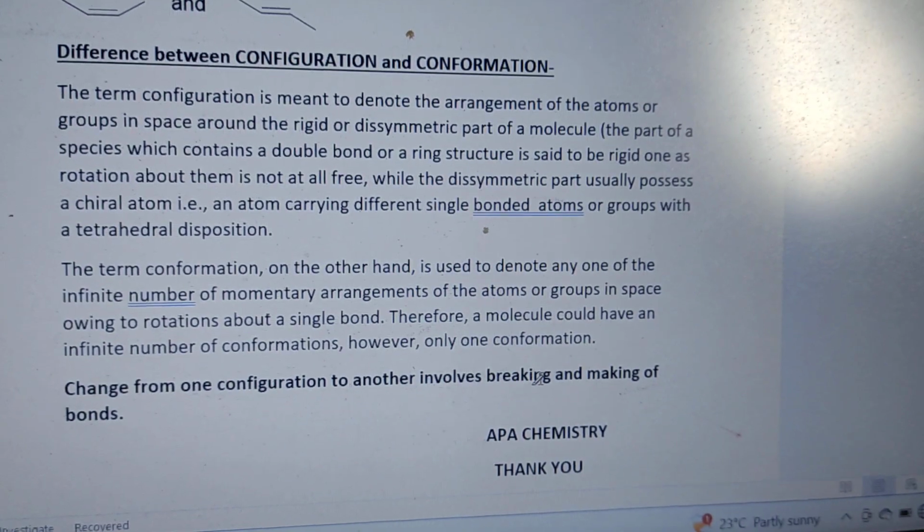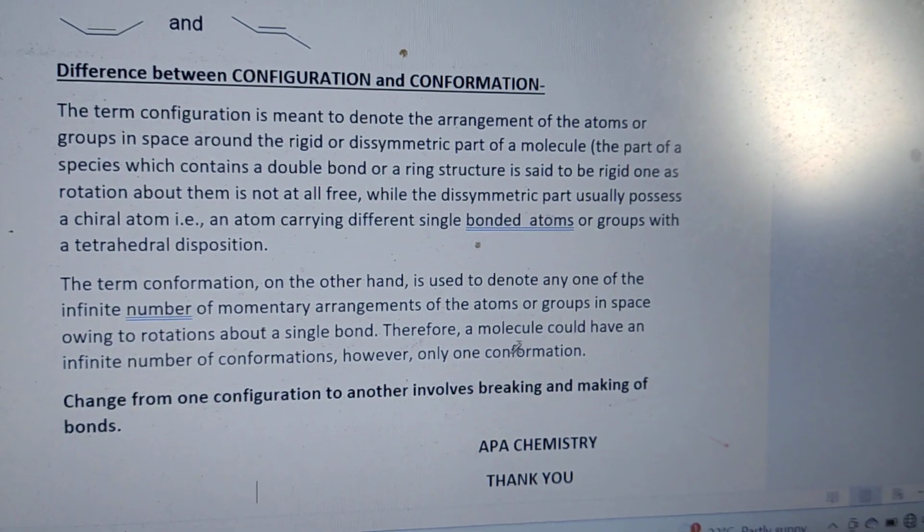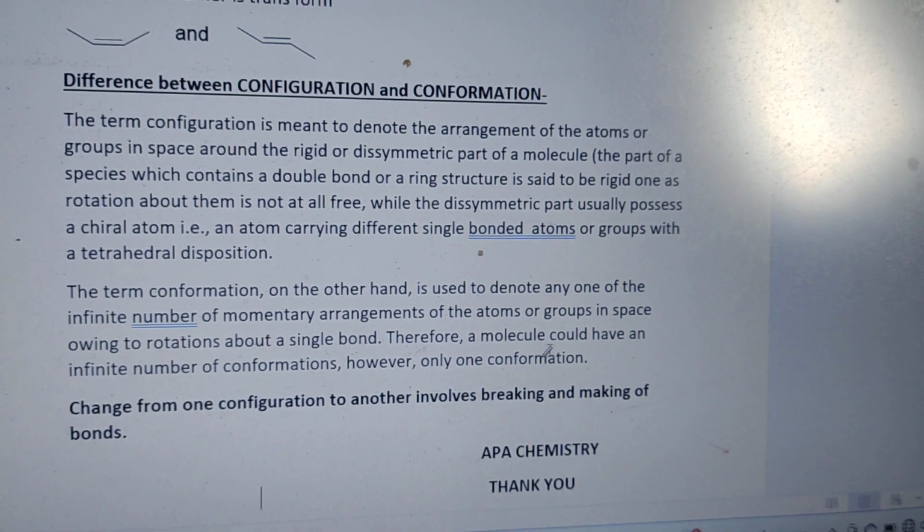However, only one configuration. Sorry, it should be configuration, not conformation.